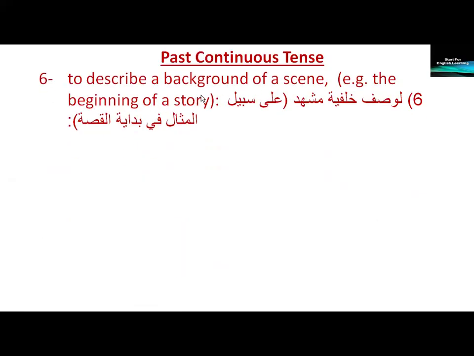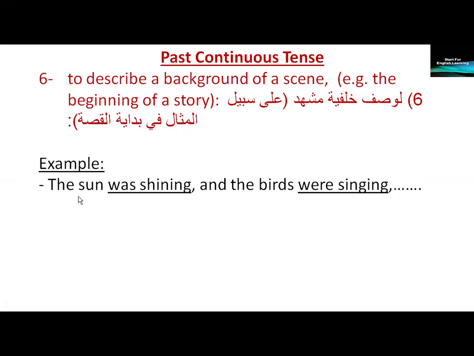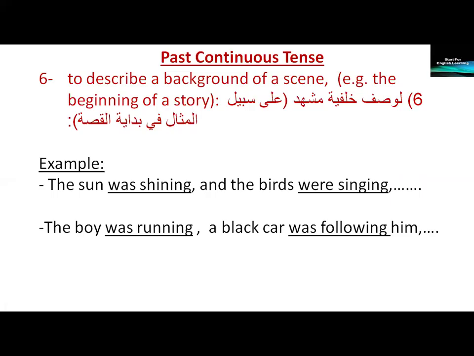Six, to describe a background of a scene. Example, the beginning of a story. The sun was shining and the birds were singing. Describing a background of a scene. The boy was running. A black car was following him. We are describing a background of a scene, the beginning of a story. We use the past continuous tense. And then when the real action of the story starts, we use the past simple.